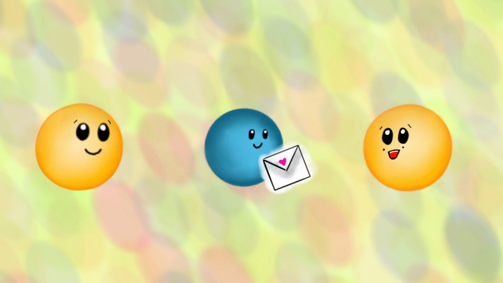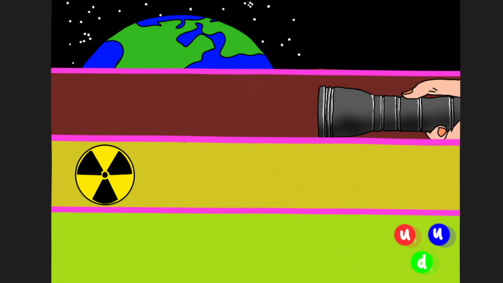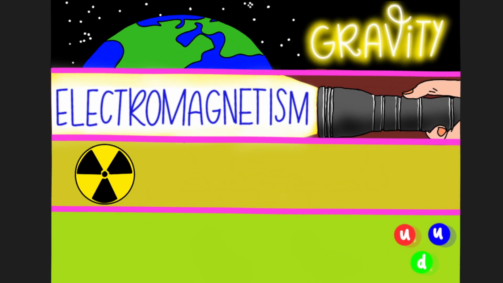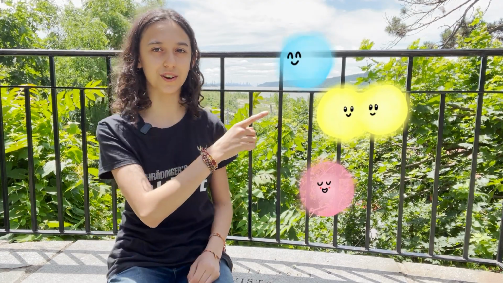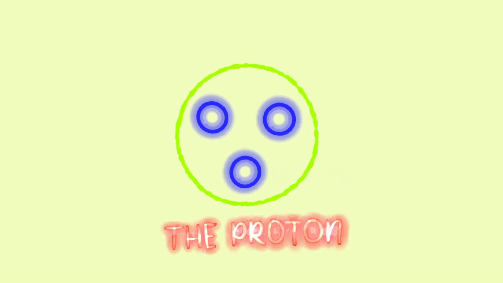Bosons act as messenger particles between fermions and are supposed to govern the four fundamental forces of nature: gravity, electromagnetism, the weak force, and the strong force. The boson for the electromagnetic force is the photon, the W and Z bosons govern the weak force, and gluons govern the strong force.